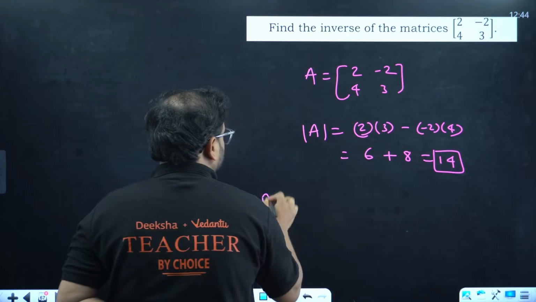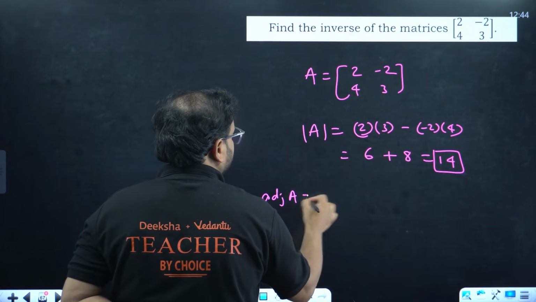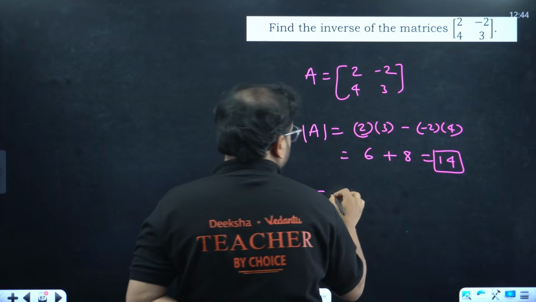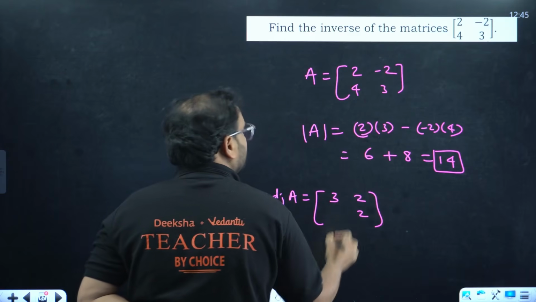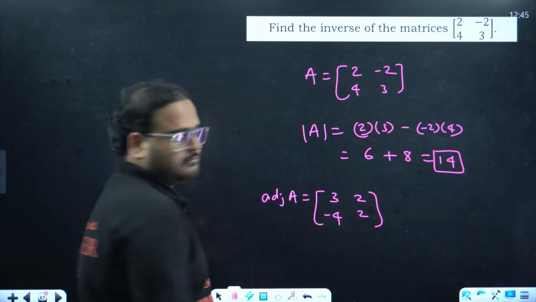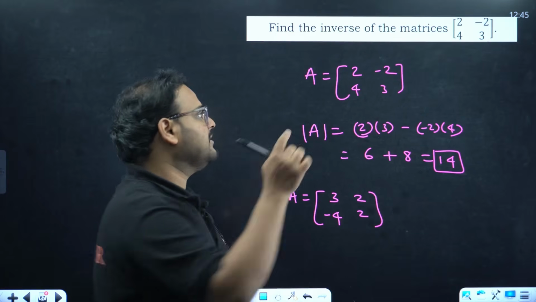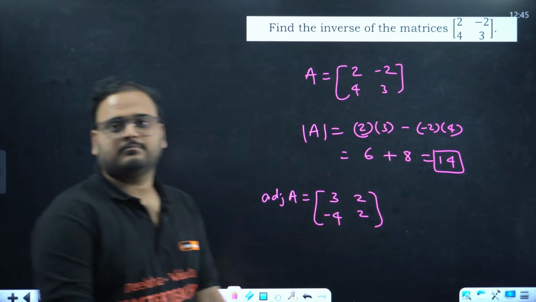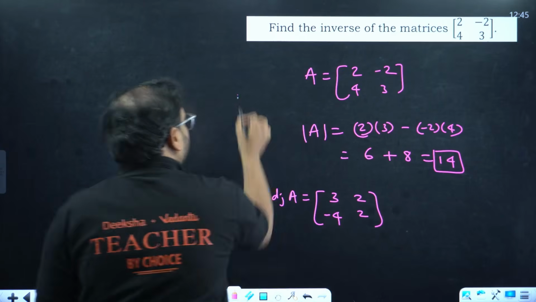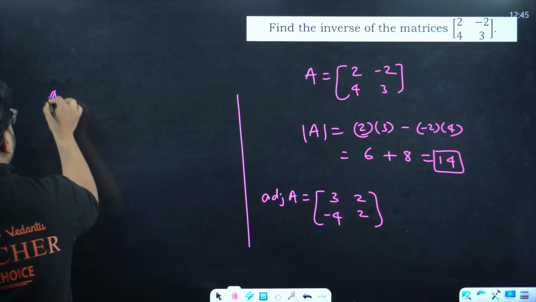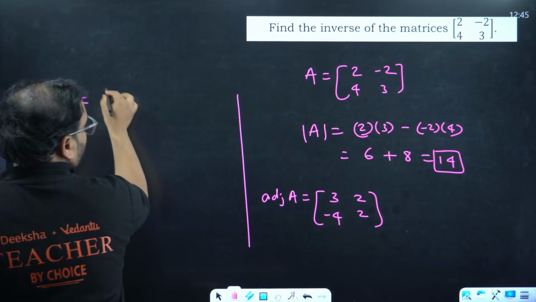Okay. The adjoint of A will be what? What we do for the adjoint is interchange the diagonals and change the sign of the non-diagonal elements. So we'll have 3, 2 for the interchange of diagonals, and plus 2 and minus 4. Minus 2 will become plus 2, and this is minus 4. Let's find the inverse now. Final answer. The inverse becomes what? 1 by 14.